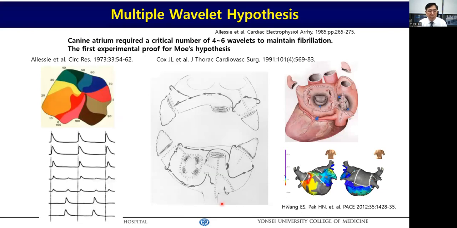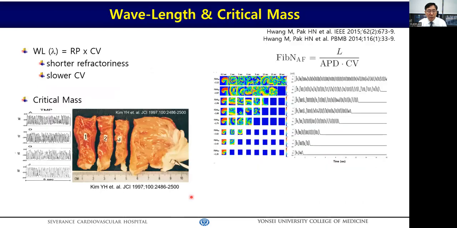In 1973, Allessie found the critical number of 4 to 6 wavelets to maintain atrial fibrillation in a canine model. And in 1991, Jim Cox tried to reduce the number of multiple wavelets by the cut-and-sew maze operation to prevent AF maintenance, based on Allessie's proof. As Moe suggested, wavelength and critical mass are the cardinal components of fibrillation.